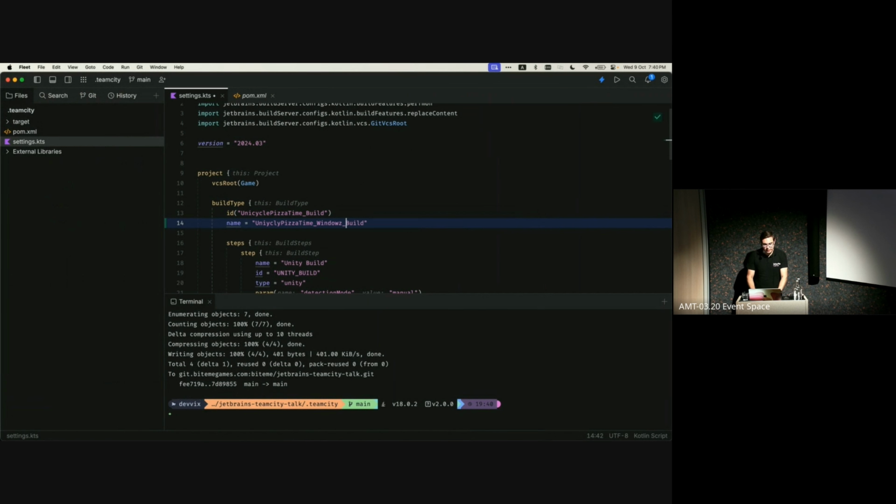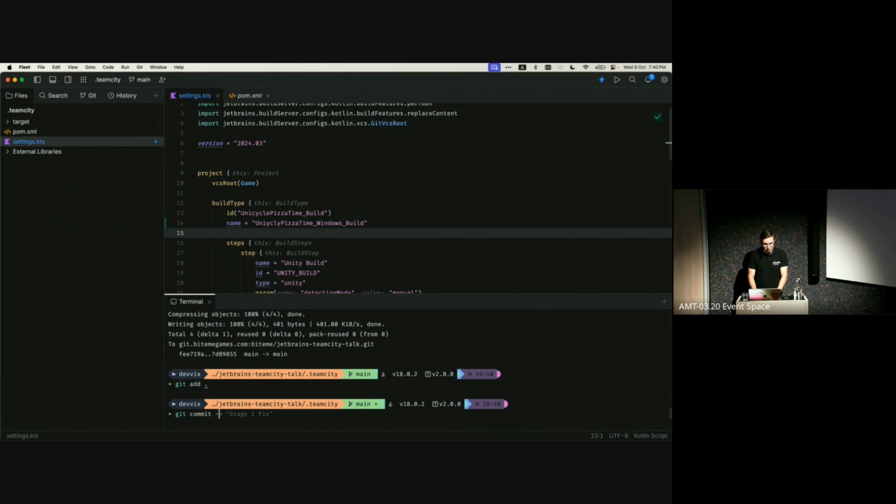Oh, if you're wondering why it's called Unicycle Pizza Time, that is the game I am writing this step for. It's not really important. It's just a demo because we won't have the time to actually run the pipeline as well. So you just have to believe based on config that it works, because otherwise I think I'd have to take in 2 speaker sessions. Fix again.